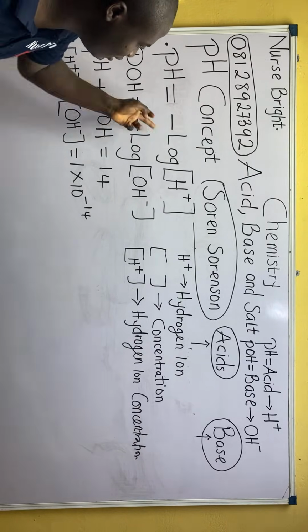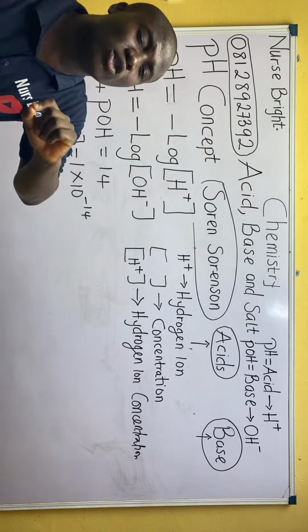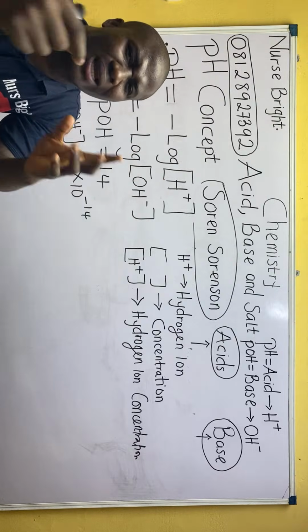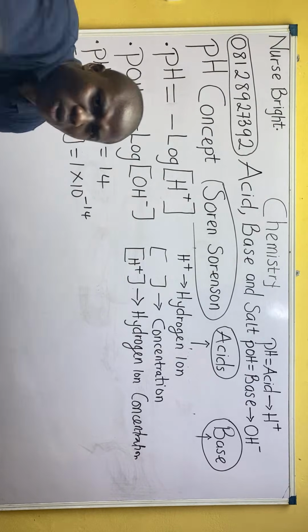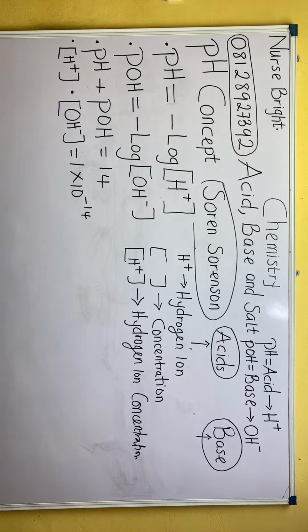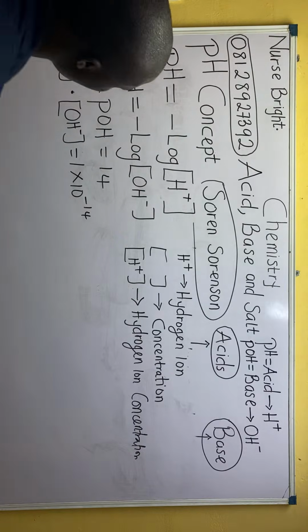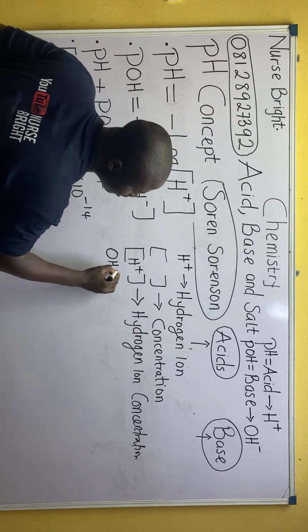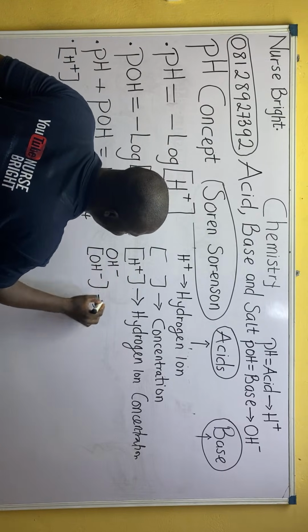So this formula for pH is basically pH equals minus log of hydrogen ion concentration. Should I just say minus log of hydrogen ion, or minus log of hydrogen ion concentration? Minus log of hydrogen ion concentration, because bracket means concentration. So you tell me what this OH minus inside the bracket becomes. This is for you, based on what I've explained.